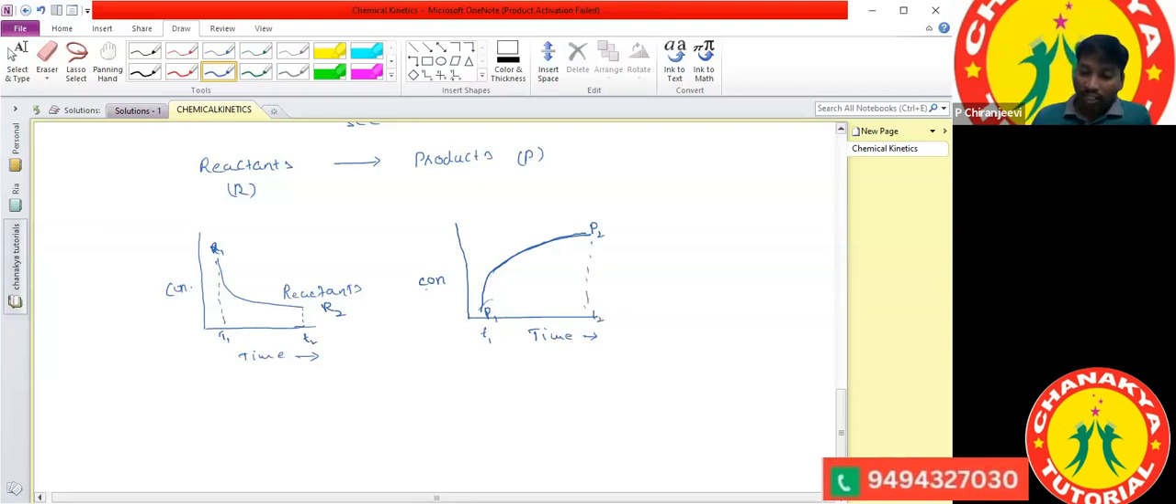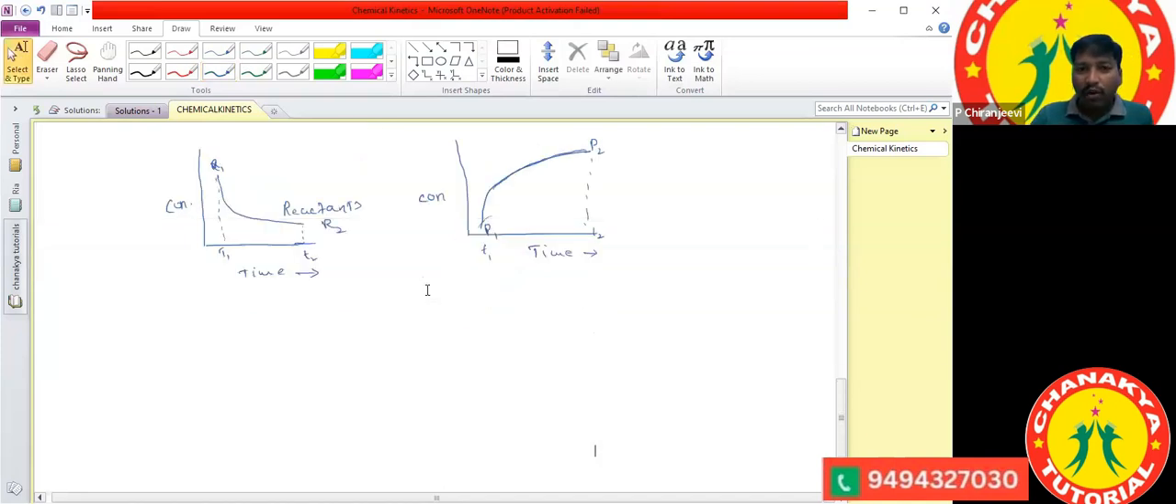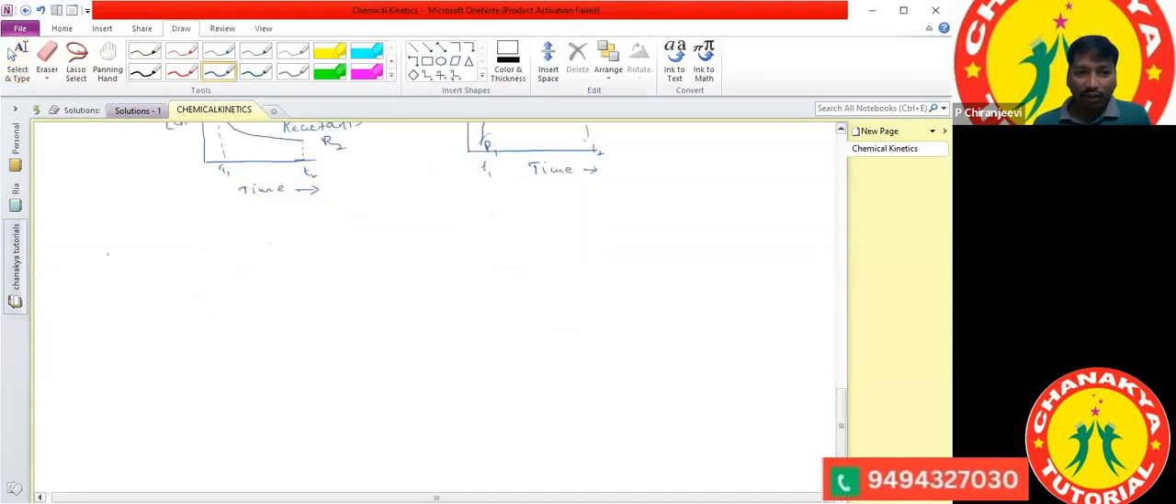So this is as per the rate. How can we represent this? Here, change in concentration, you are telling, is the rate of reaction. So rate of reaction is equal to change in concentration of the reactants.